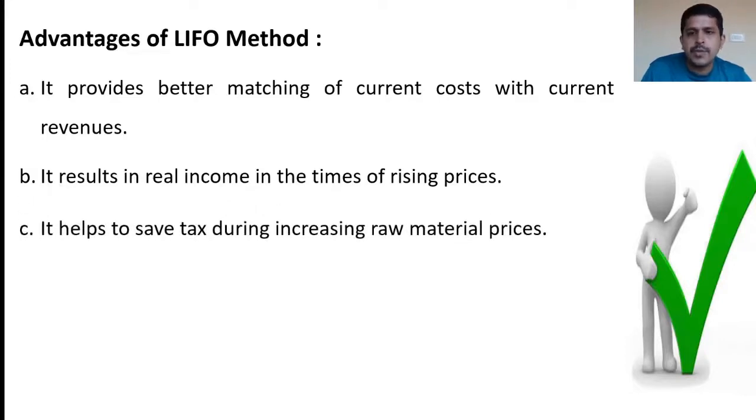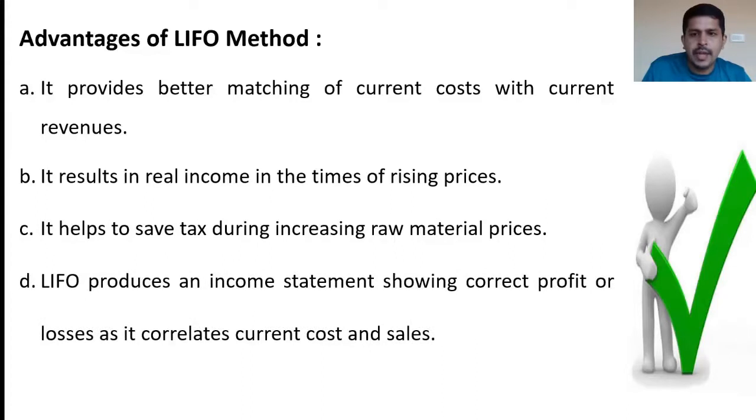It helps to save tax during increasing raw material prices. As the increasing raw material prices will lead to increased production cost under LIFO method, the total taxable income of the company will come down due to increased cost of production. So it leads to lower tax liability for the company in case of increasing raw material prices.